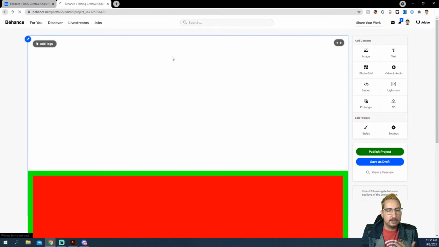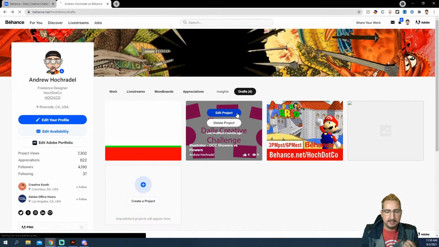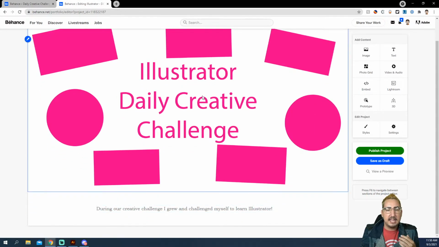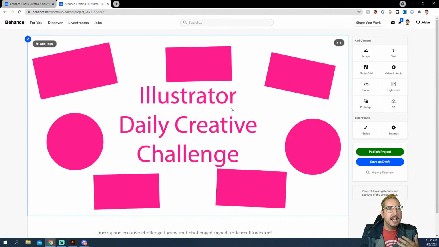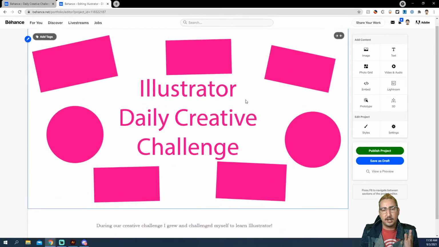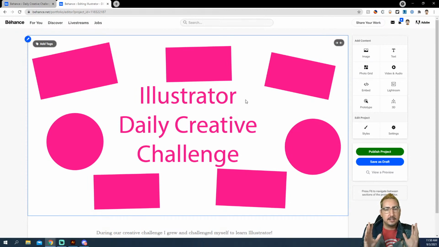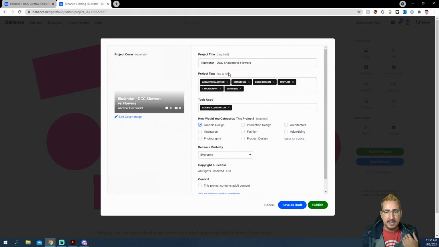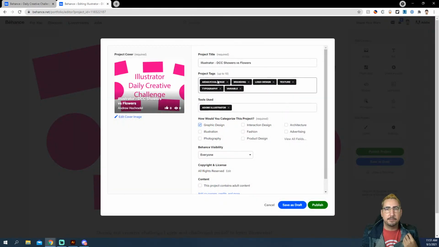So I'm actually going to use the example from one of the past projects just because it's easier and we have a better layout here. So we started to lay out maybe some type. We started to lay out where we could put projects. And what I want you to do, and textures are where you came for. I'm so sorry. I promise we'll cover in another one. What you can do here is you can upload your daily creative challenges all to one Behance project and then post it. And when you post, make sure that you go to settings and you type in AI daily challenge in the projects tab. And then there's a chance for you to get featured.